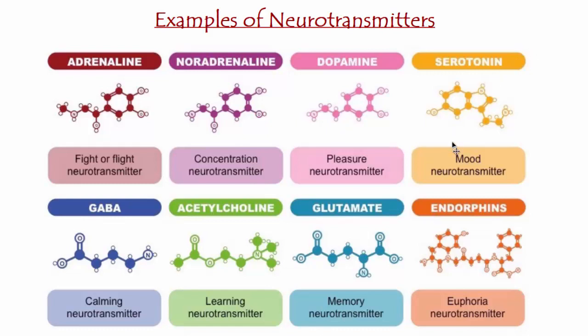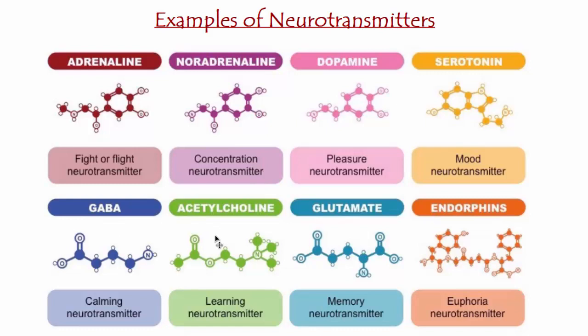Serotonin is also very well known, and it's a mood neurotransmitter. It is responsible for how we feel now. Are we happy? Are we sad? Etc. The GABA neurotransmitter is a calming neurotransmitter, as we saw earlier in the video, because it is an inhibitory neurotransmitter. Acetylcholine is the most important neurotransmitter in our body.